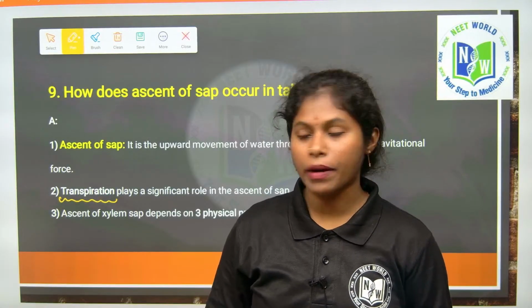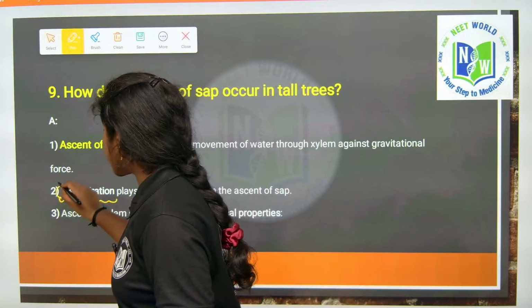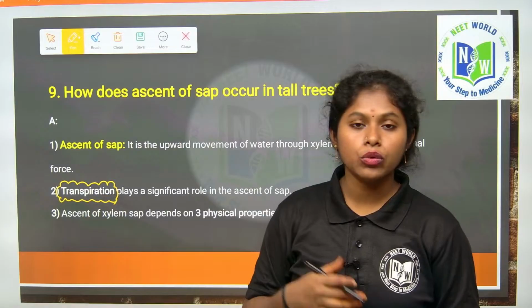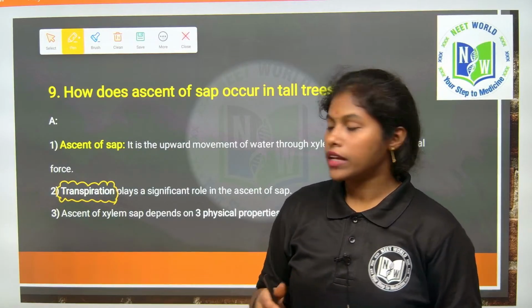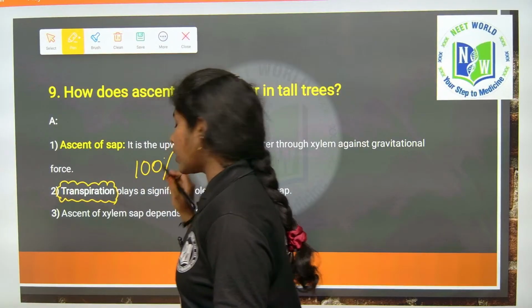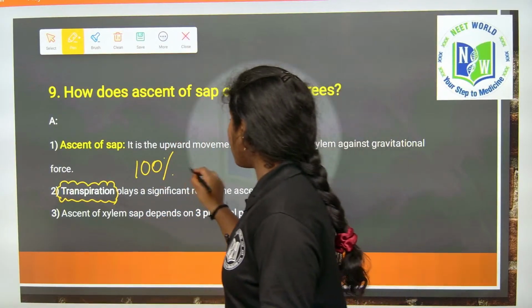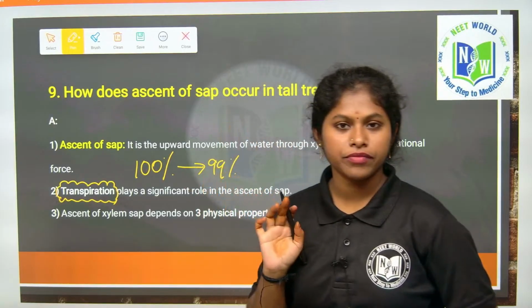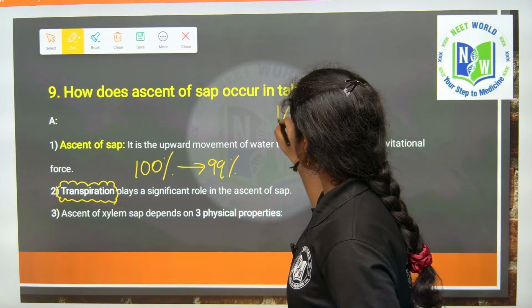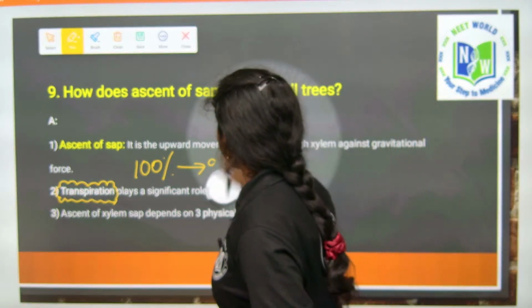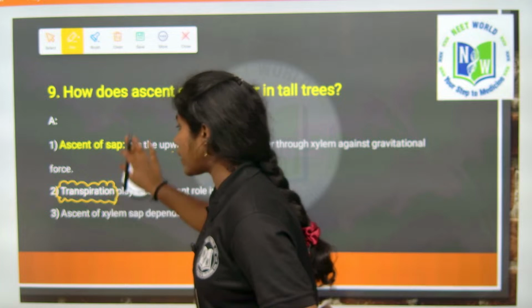The exchange of gases and the loss of water happen through the stomata. Consider that 100% of water is absorbed by the root. Of that, 99% is sent out through transpiration, and only 1% is utilized by the plants. So transpiration plays a significant role.